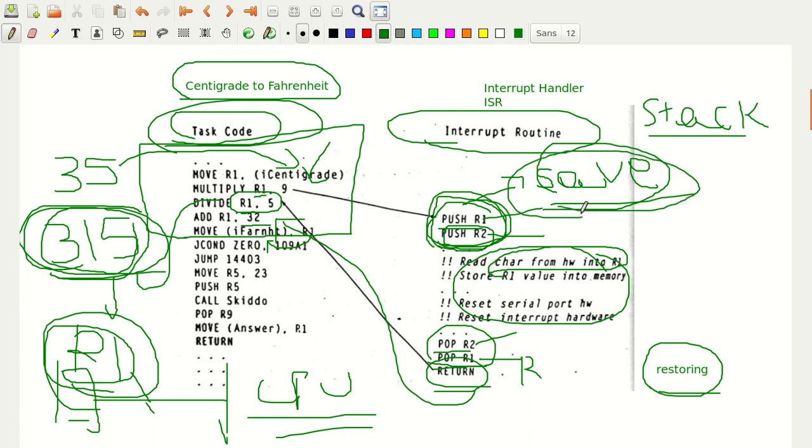Okay, so you push all the registers at the beginning of an interrupt routine, that is what we call saving the context. Then what does popping them mean? See what happens actually. Let me tell you here.